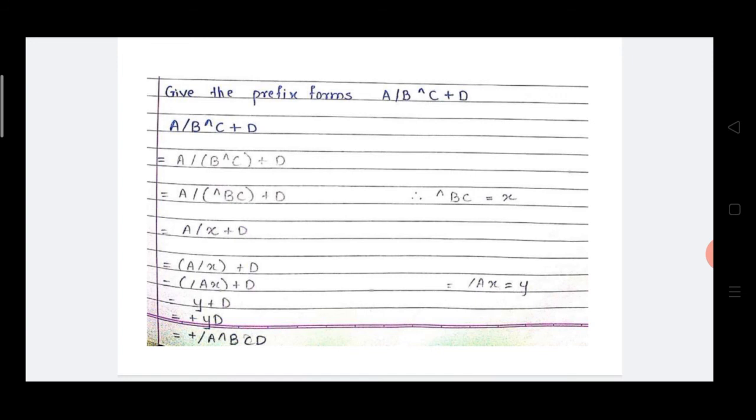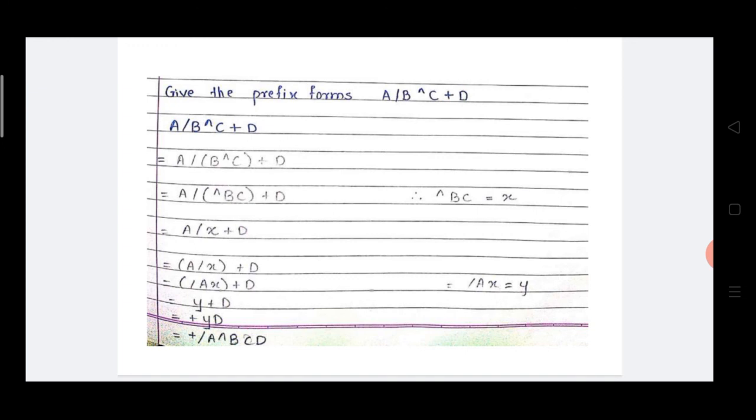Now here, in bracket b exponential c, first we are going to solve. This b exponential c is in infix format, which is converted into prefix format. How to convert? Exponential is written before the operands. Now see at the right side, exponential b c. Instead of exponential b c, I am going to write here x. The next statement is a divided by x plus d.